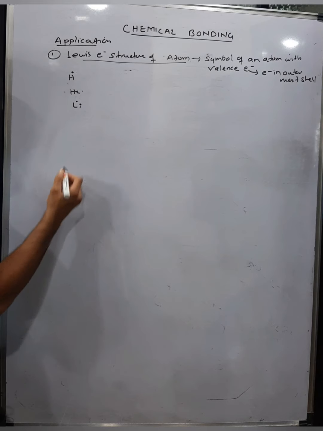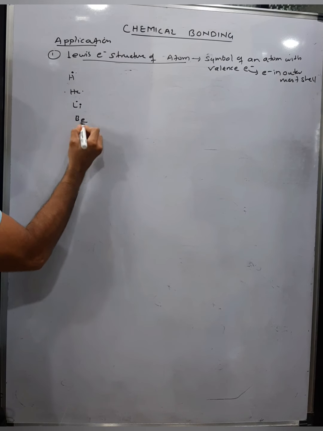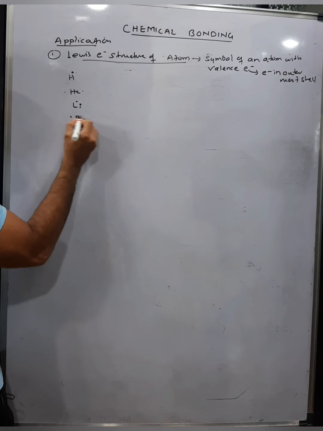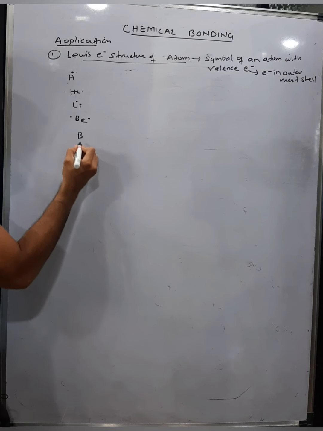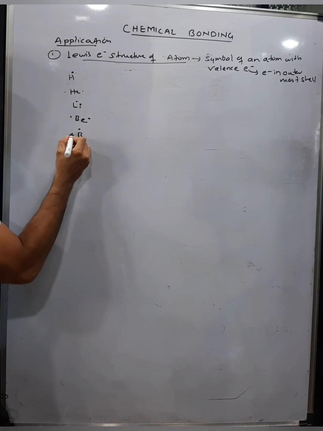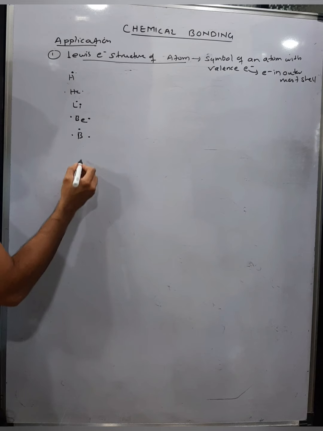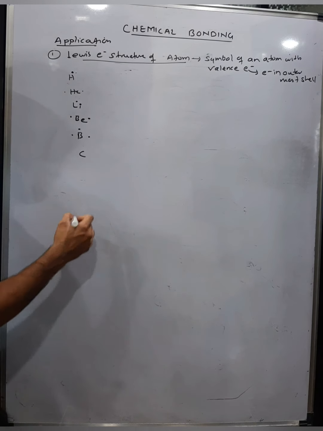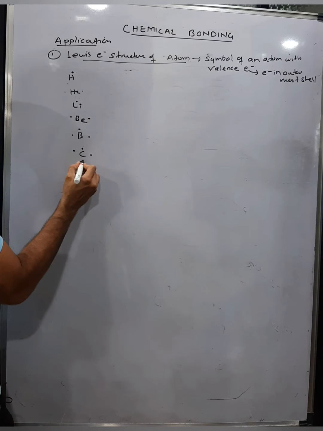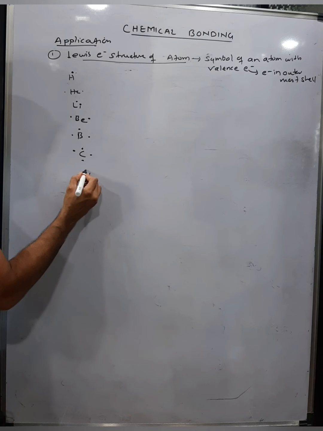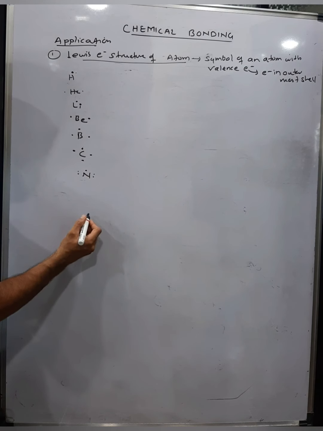Then in the same period we have beryllium 2,2, with 2 electrons in the outermost shell. Then boron 2,3, with 3 electrons. Then carbon 2,4, with 4 electrons. Then nitrogen, which has 5 electrons in the outermost shell.